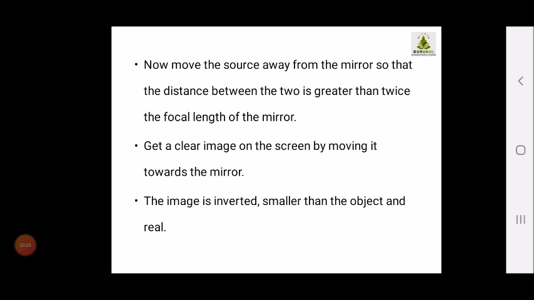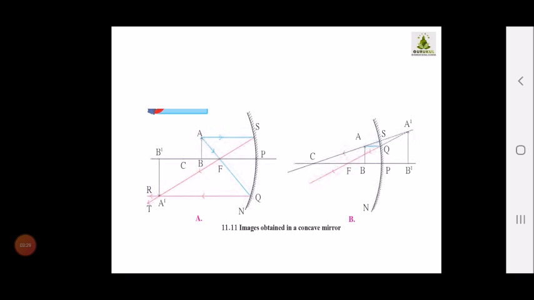Again we have to make the distance of the object's source from the mirror twice the focal length, and then we have to get a clear image on the screen by moving the screen towards the mirror. This image is inverted and smaller than the object and real. Okay, so in this way you will be able to find out the focal length of the concave mirror and the image formed by the concave mirror.